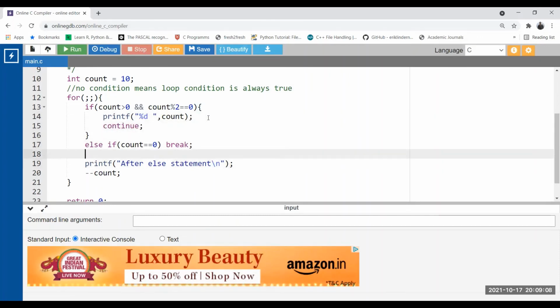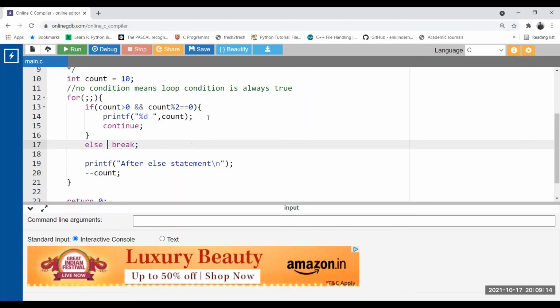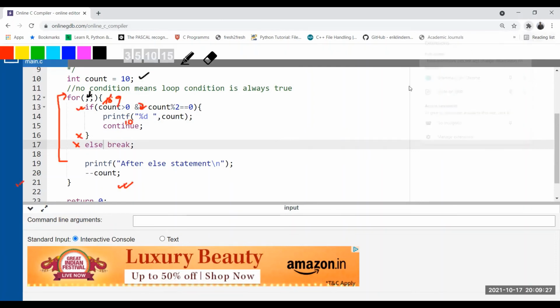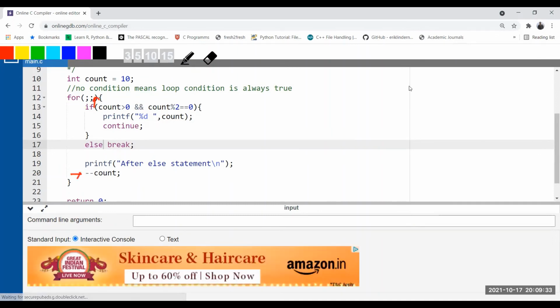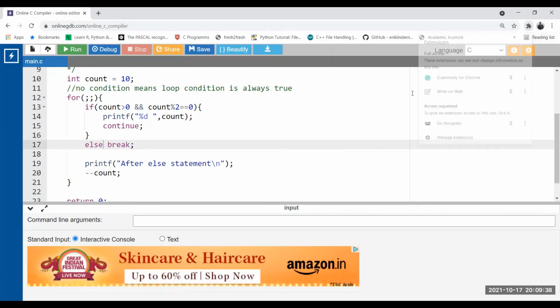Okay. Now that is not required. Fine. And now see what will happen. Now see, updation is not within the loop. I did not put the updation here. Let's take out the pen. Now see, updation is not here. Updation is inside the body. So let's see what will happen here. Run this code and we'll check the output and explain.